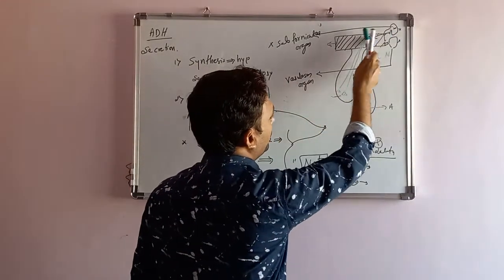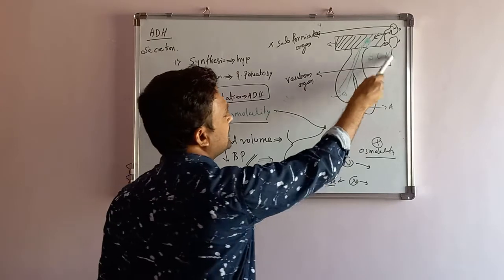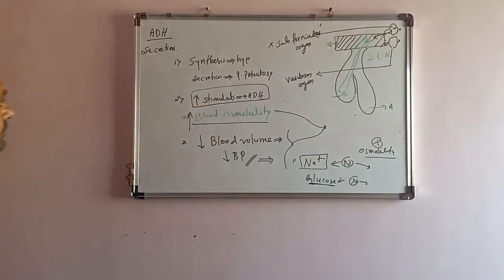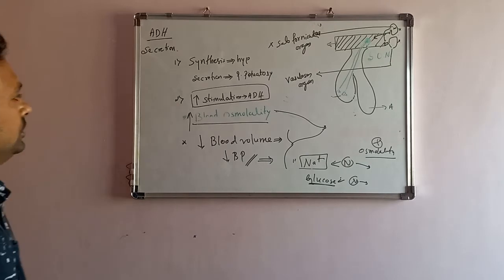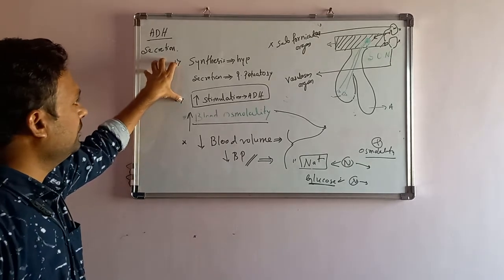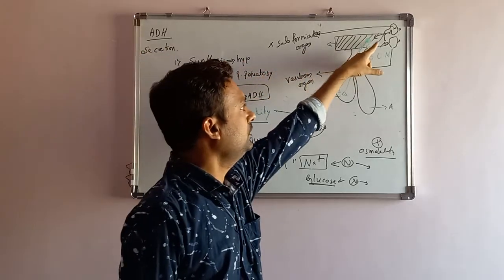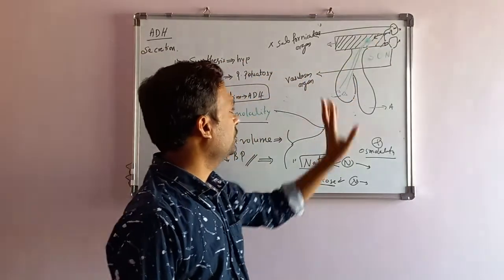So these two regulate the secretion of ADH from the supraoptic nucleus. This is regarding the secretion of ADH hormone from the hypothalamus and posterior pituitary.